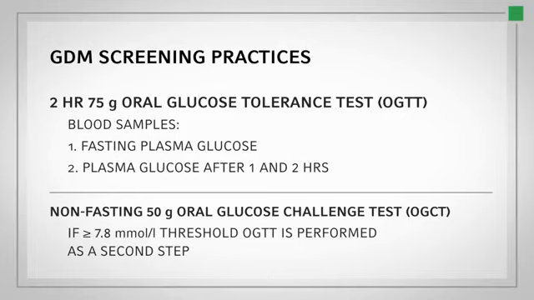Normally, it's a 100-gram, 3-hour OGTT. It is important to note that a high level of false negative results, between 10 and 20% depending on the studies, is associated with the OGCT test, as it is a non-fasting test, and therefore GDM may be missed.